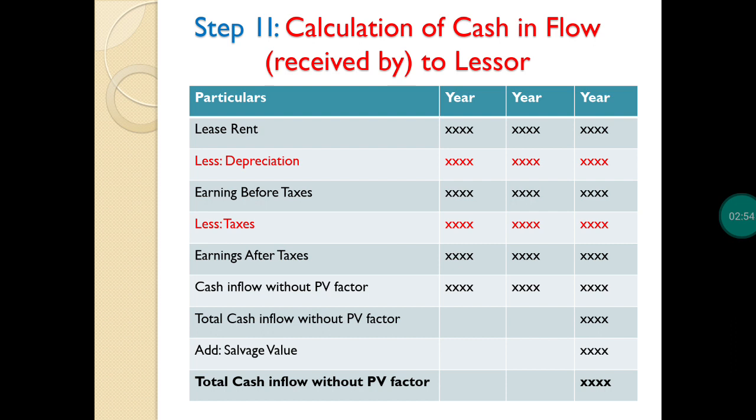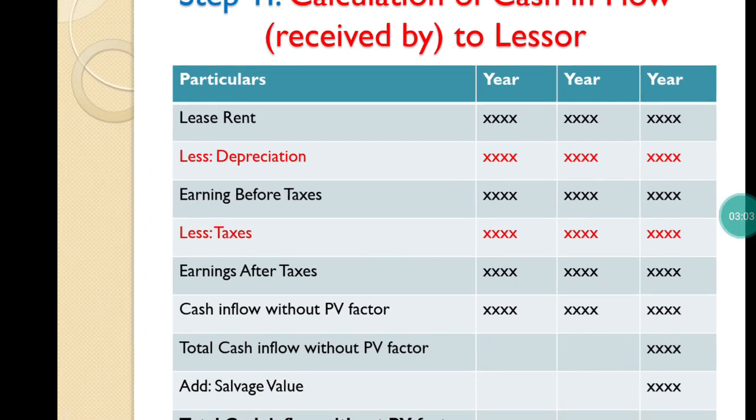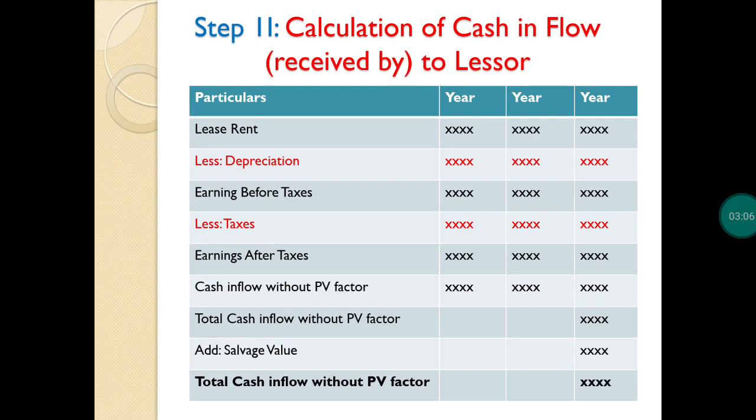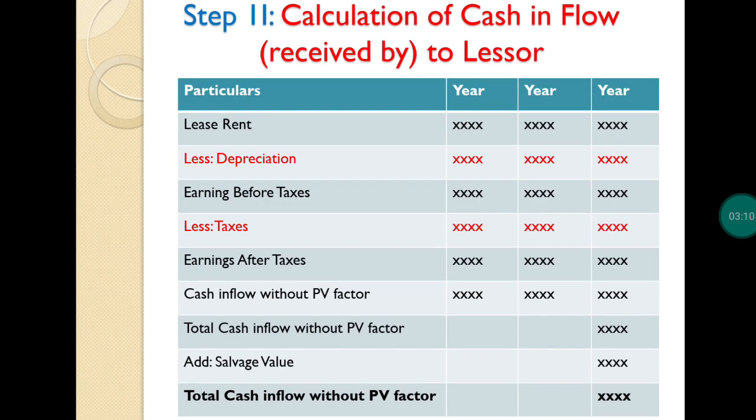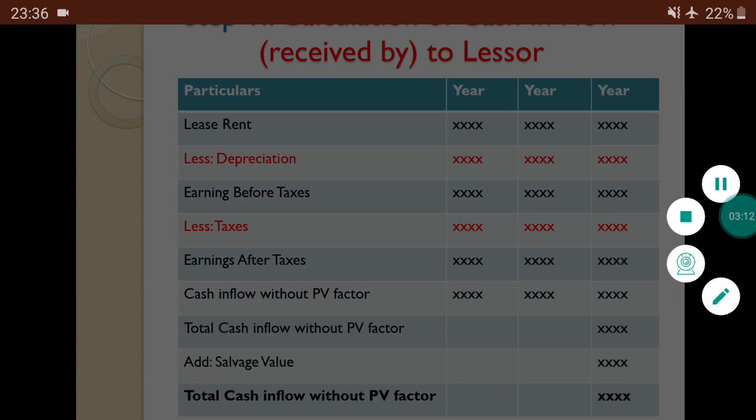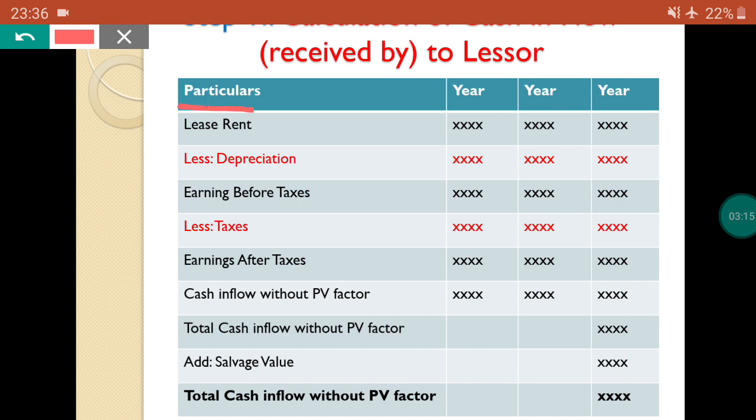It is from the lessor's point of view. In this step we should calculate cash inflow. First one is particulars. We have the years, maybe first year, second year, third year, fourth year, fifth year, depending upon the years. On those years they are providing lease rent, which is constant every year.